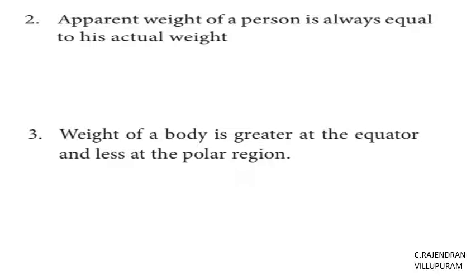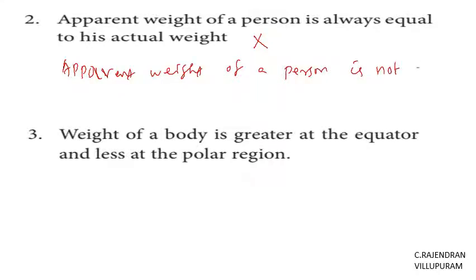So the statement is false. The corrected statement: the apparent weight of a person is not always equal to his actual weight.